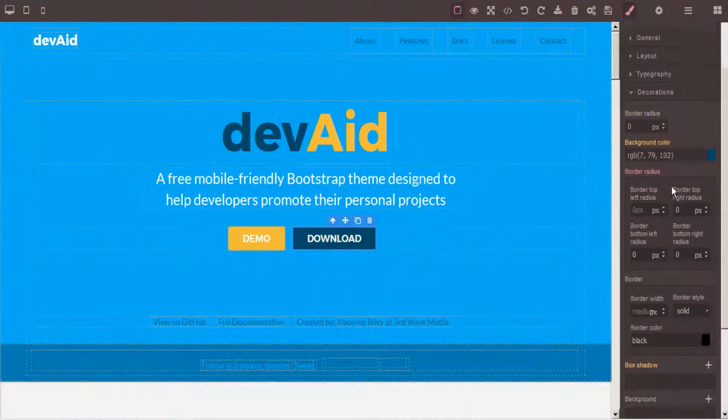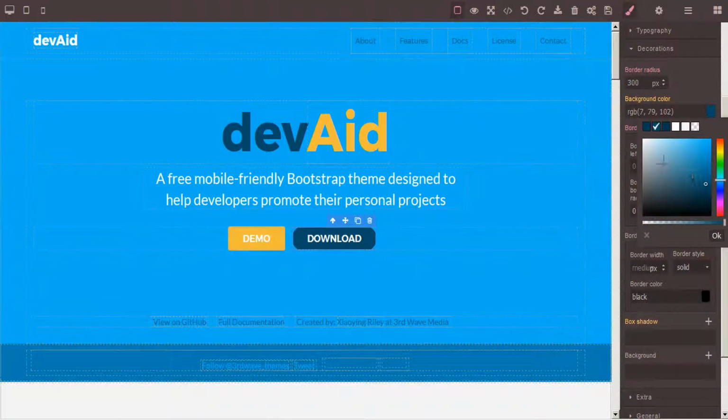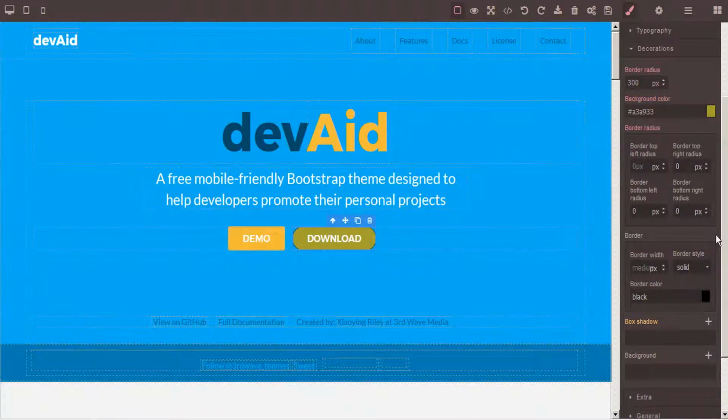There is also a tab for decorations. So in this, we can adjust our border for our button. We can adjust the color. And we also have the ability to adjust the border radius in the separate corners as well.